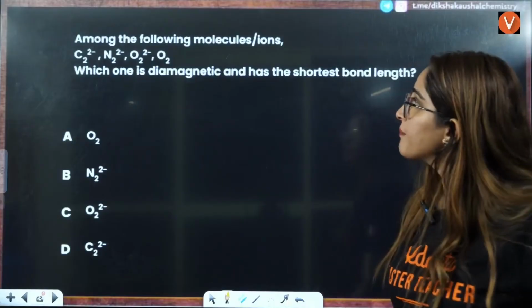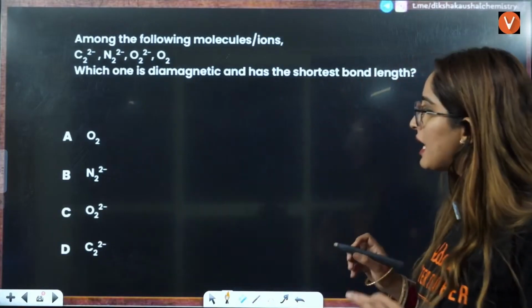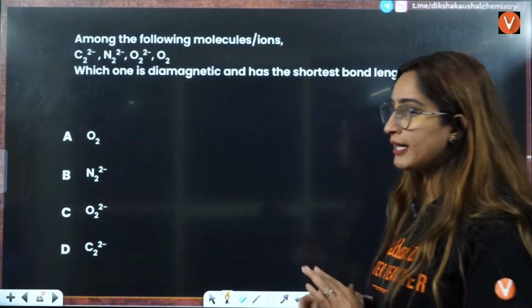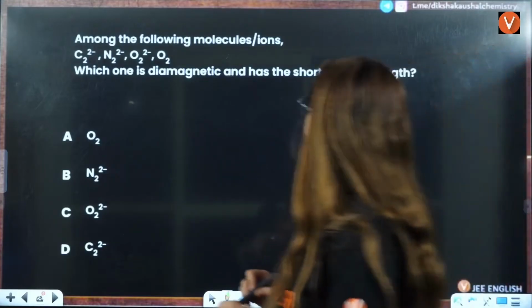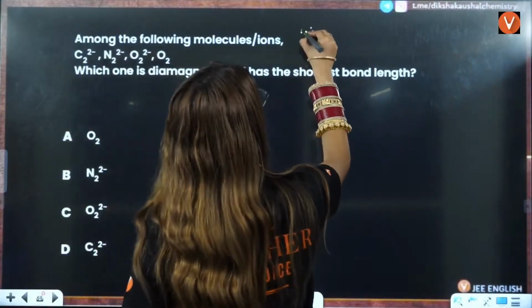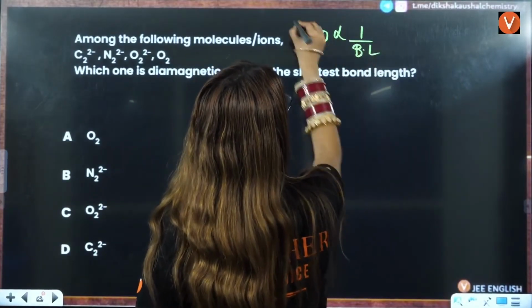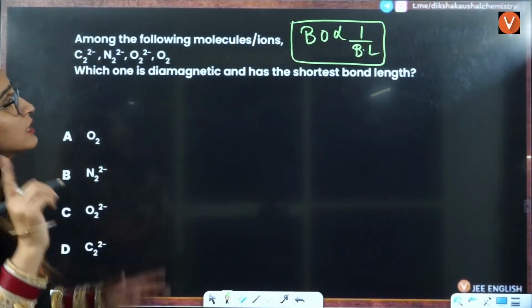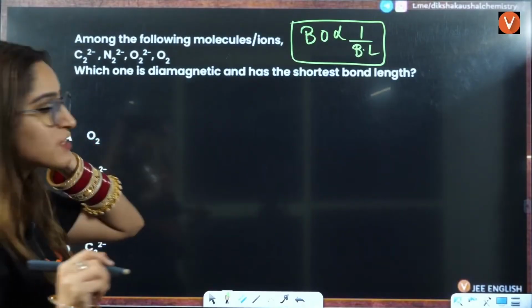Okay. So these are the molecules that are given to you, and they are asking which one is diamagnetic and has the shortest bond length. Shortest bond length they are asking you here. We know that bond order is inversely proportional to bond length here. So you have to pick the largest bond order, the one which has the largest bond order.